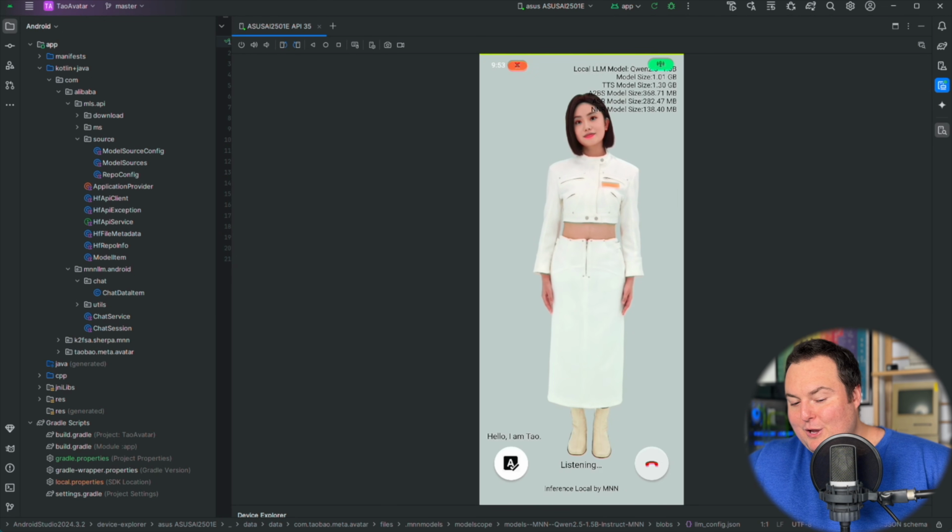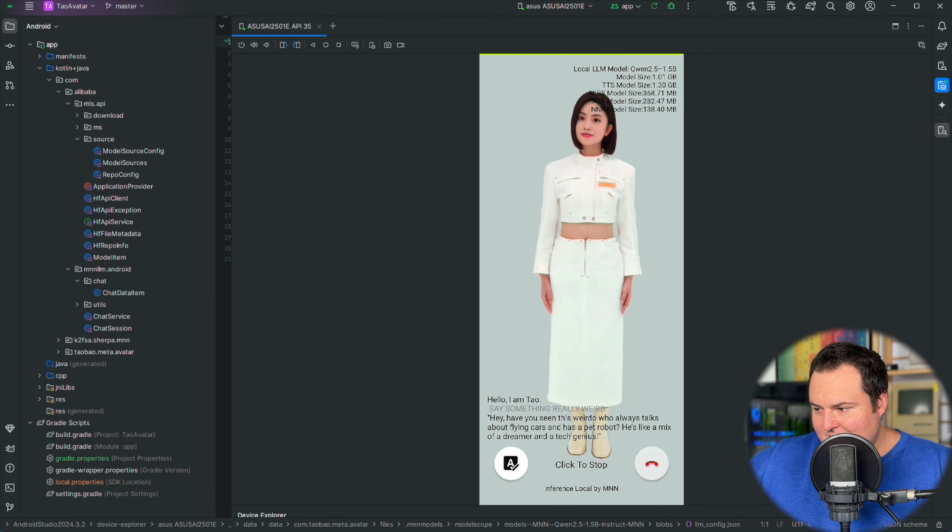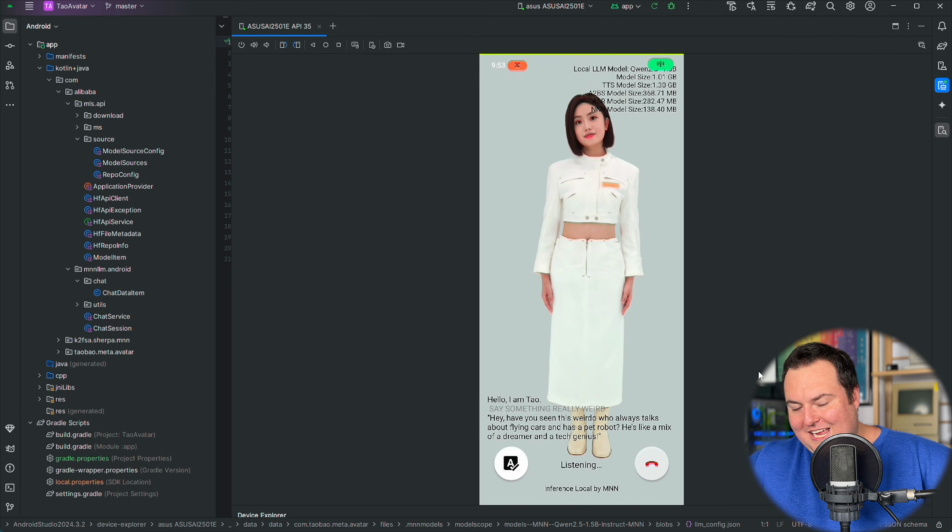Say something really weird. Have you seen this weird wall which talks about flying cars and has a petrol bomb? Which is like a mix of a dreamer and a tech genius. Say something inappropriate.